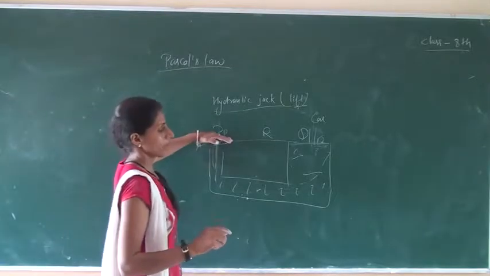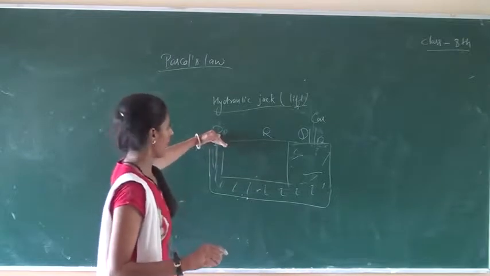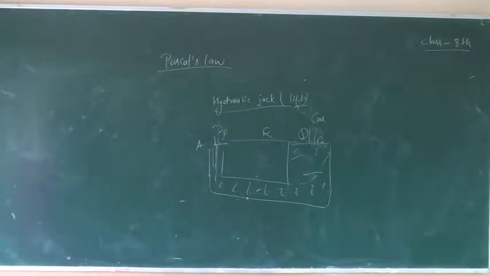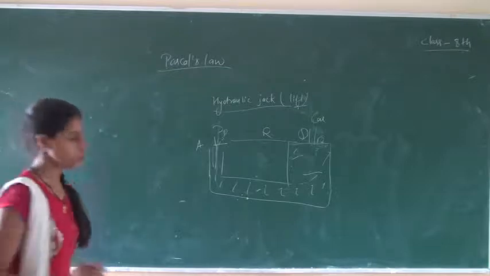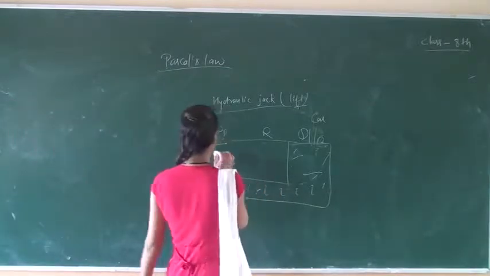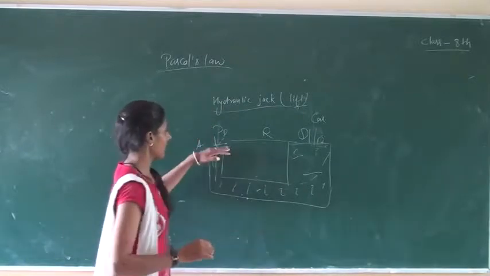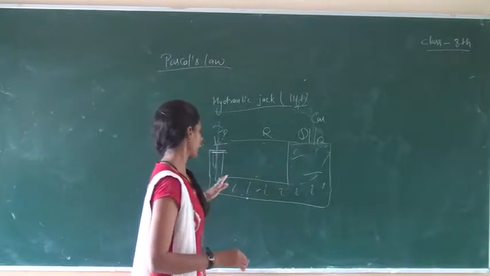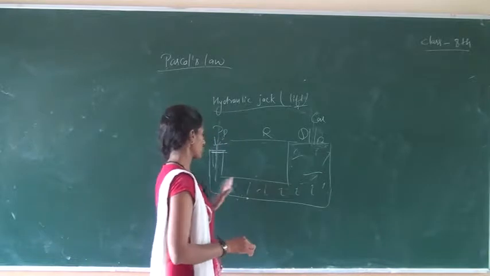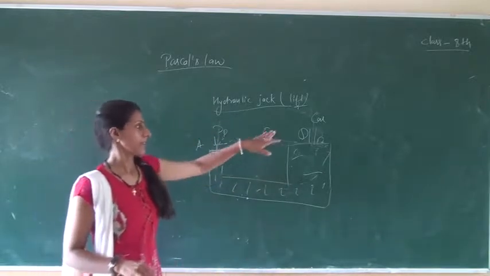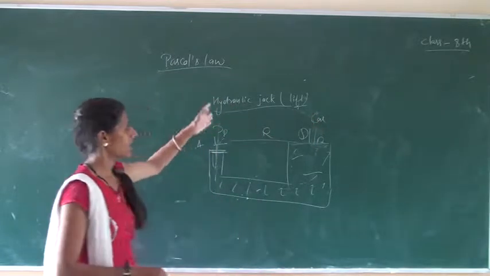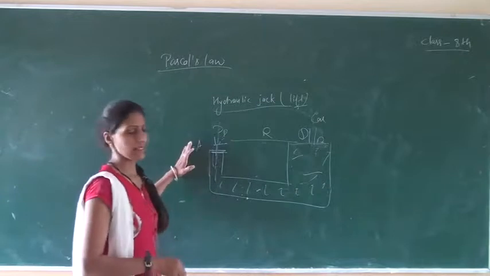The valve gets closed so that the liquid does not run back from cylinder Q to cylinder P. In service stations, repairing of cars is done using the principle of Pascal's law.